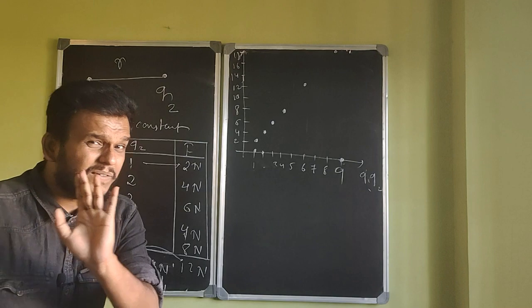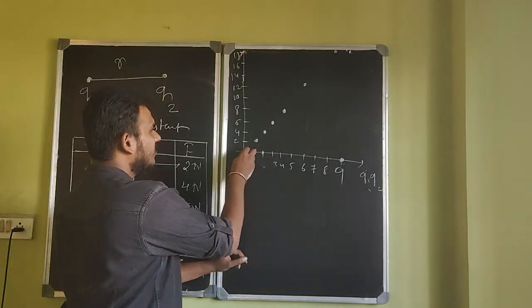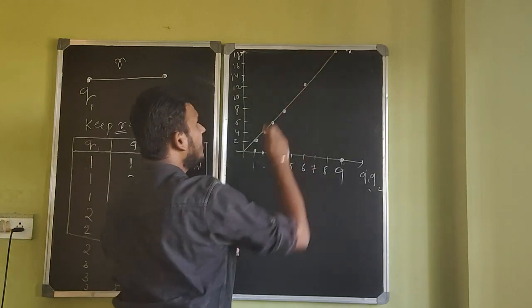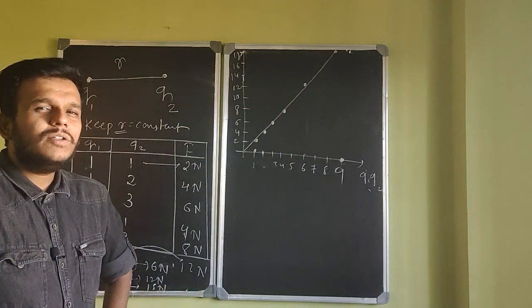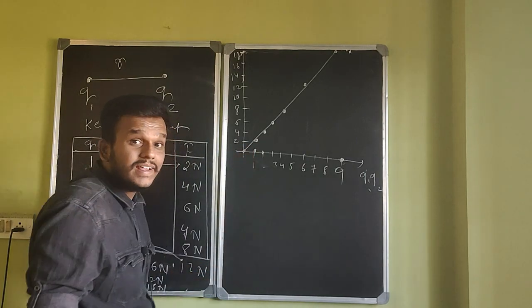Now if you notice here, you're getting a straight line. Are we getting a straight line? Looks like it. You're getting a straight line. What does that tell you? Is it a straight line passing through origin? Yes.